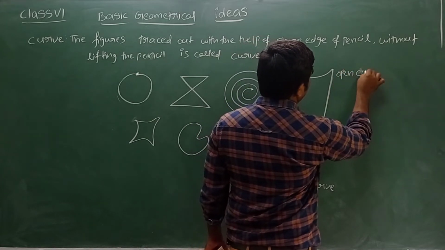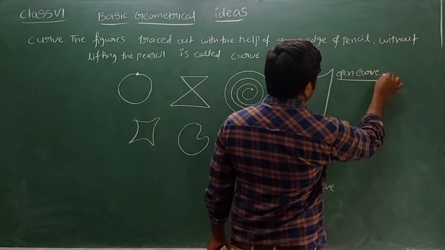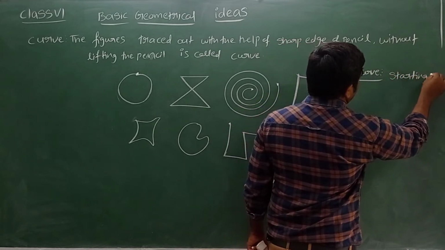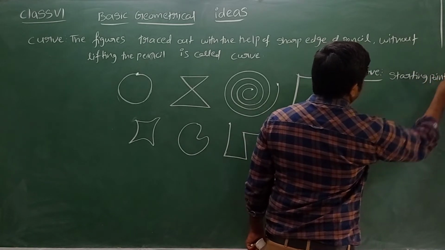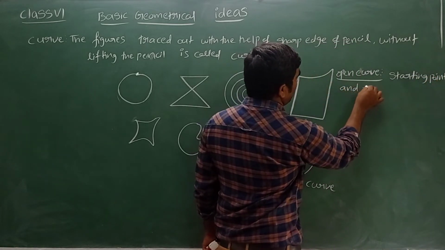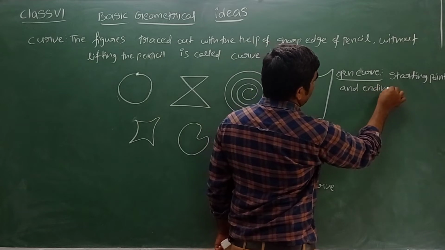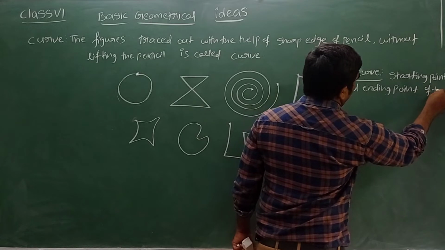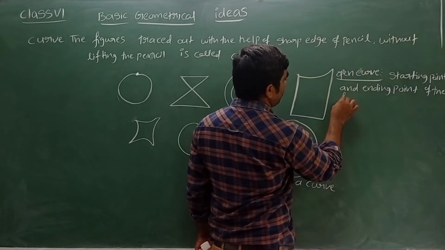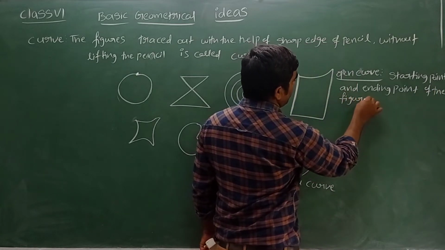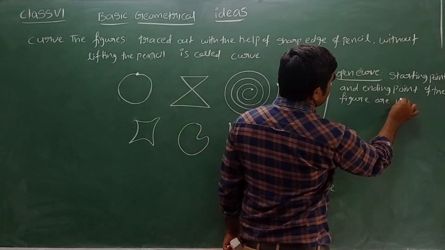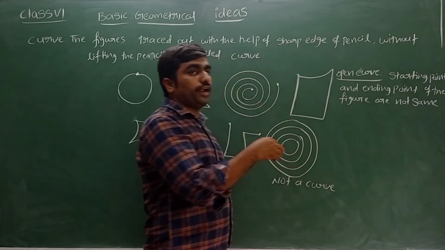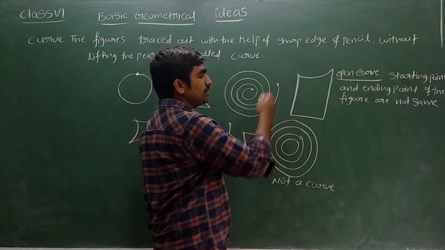Open curve. Open curve means what? Starting point and ending point. The starting point and ending point of the figure are not same. These both are not same. Starting point and ending point are not same. It is called an open curve.